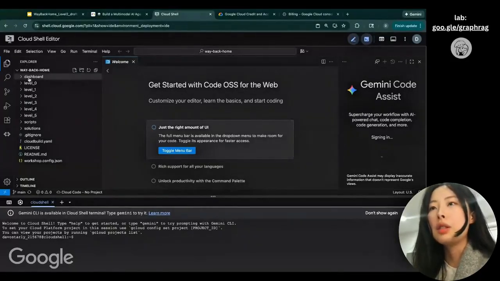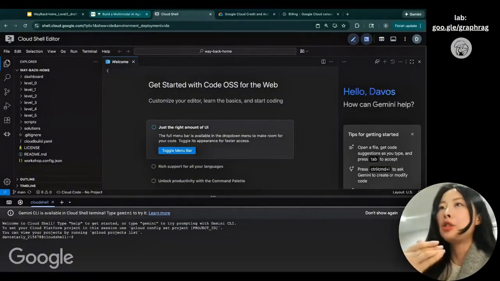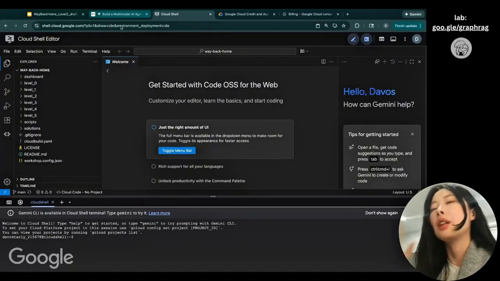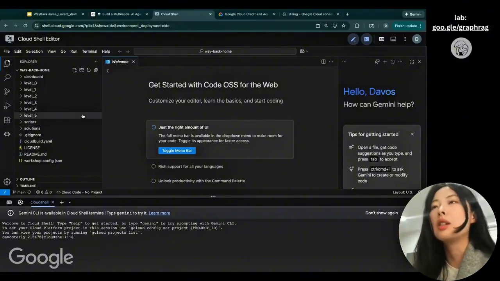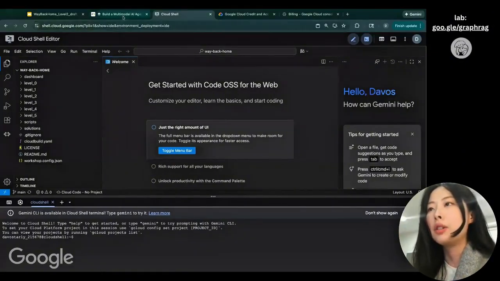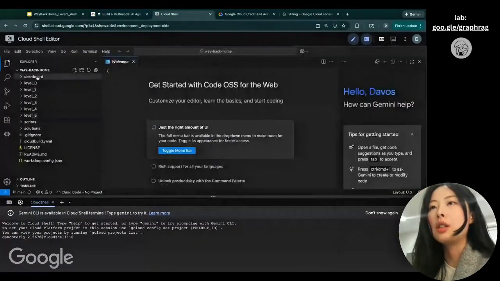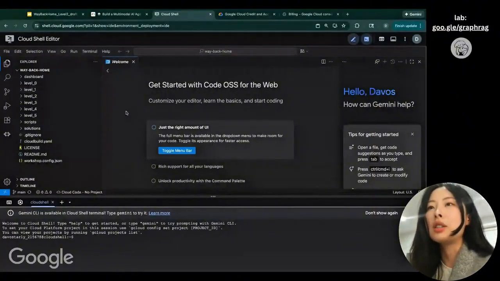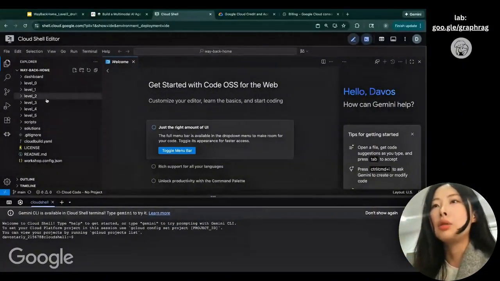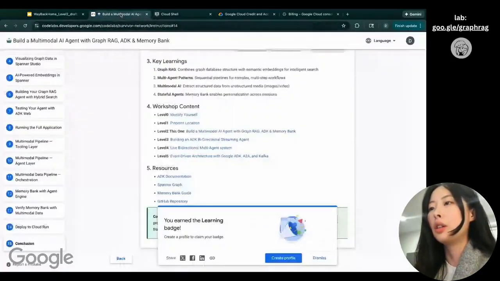As you can see, we have these different levels. This actually corresponds to our workshop. As I mentioned before, this lab is also designed for the Google AI workshop. But if you're watching this video, you can just continue this lab as independent content. You do not have to worry about it. But if you're curious about the lab, each level, level 0 to level 5, actually corresponds to those folders over here. So you can navigate the code for different levels if you're curious about other content. But for this video, we will focus on level 2. So I'll just open level 2 for today's video. Cool.